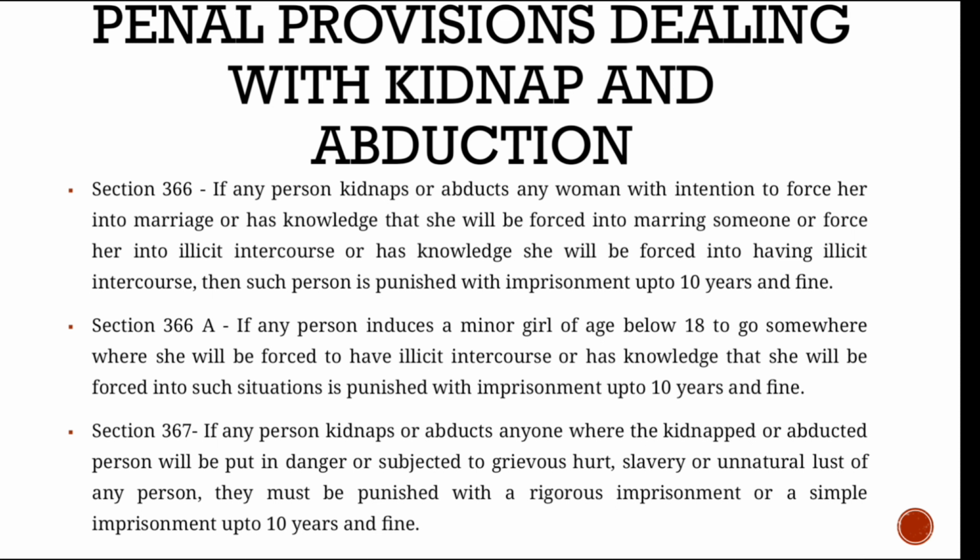We would have seen in movies these kinds of situations happen mostly in movies, where a person kidnaps a minor and takes her to a place where she will be forced to have intercourse with someone, then those persons are all punished under this section.